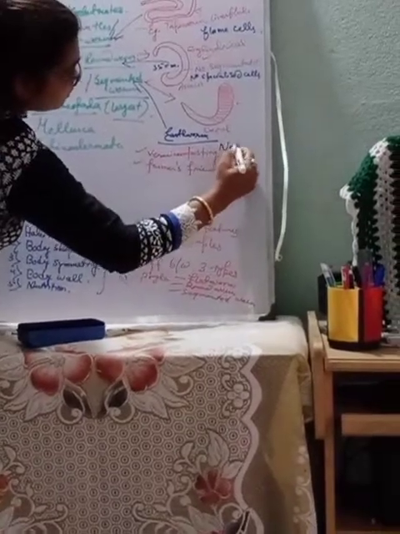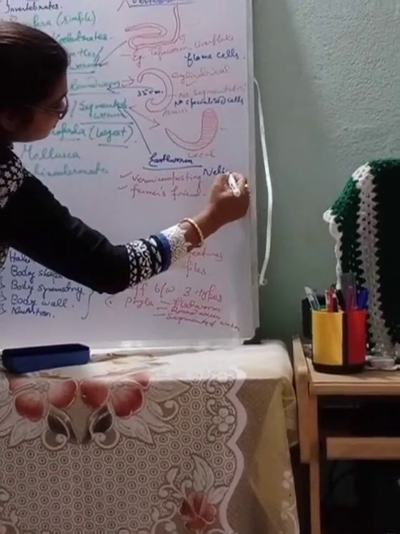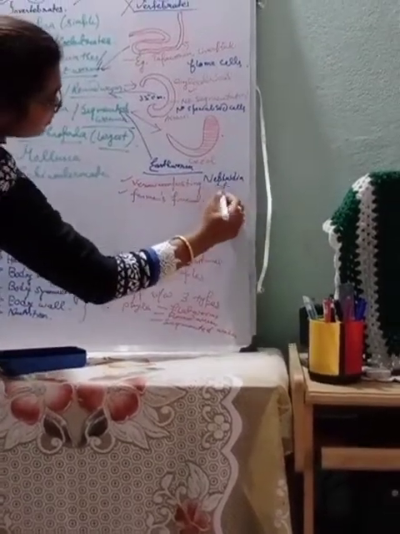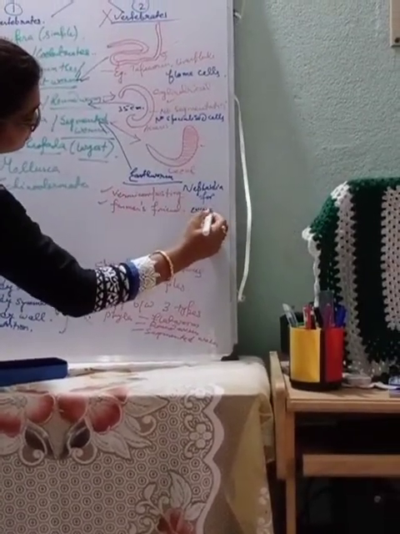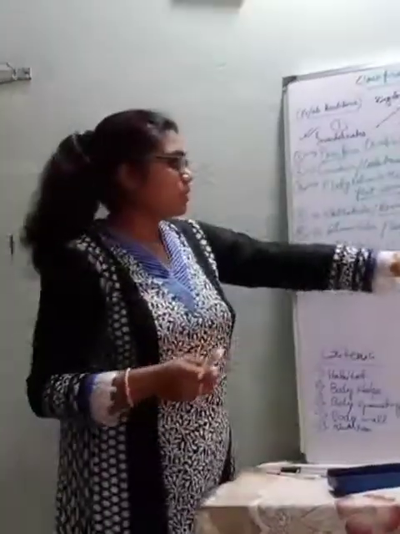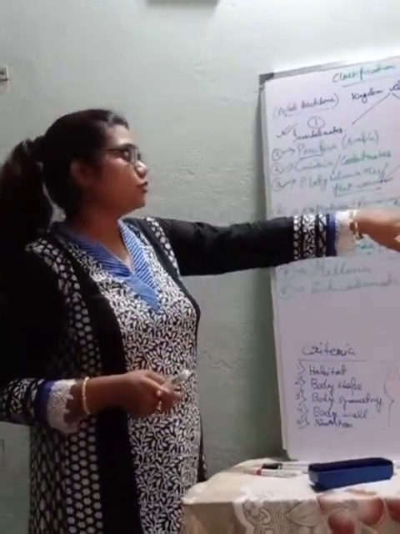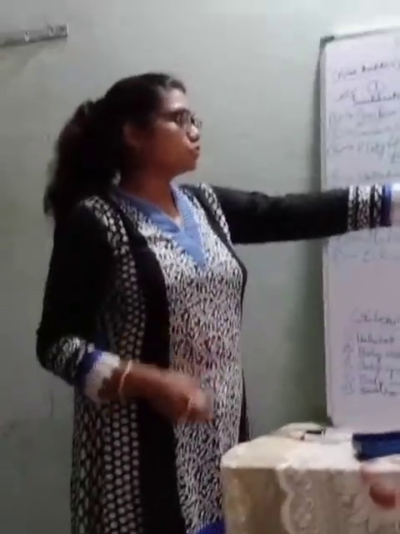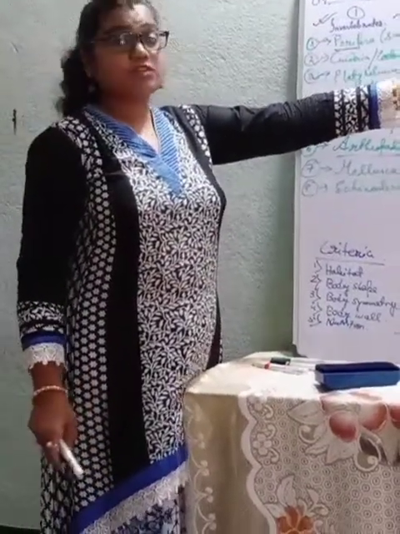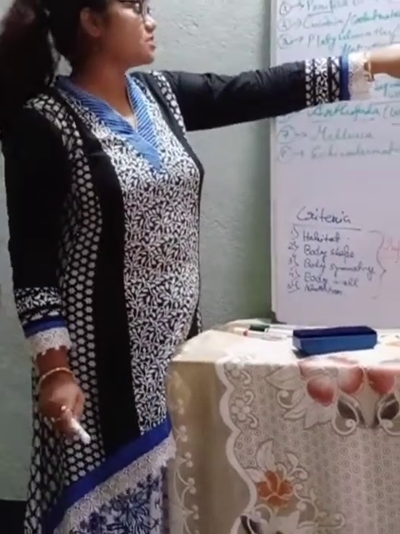So I am writing over here nephridia for performing excretion. So this group performs excretion by nephridia. Nematoda don't have any specialized organ for excretion. But the flatworms have a specialized organ for excretion, that is the flame cells. So here I explained the three.